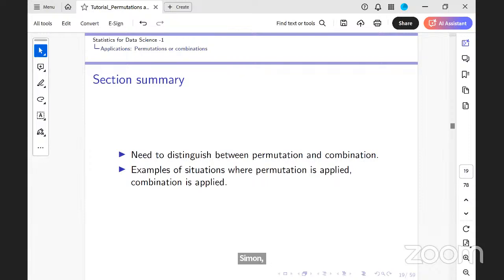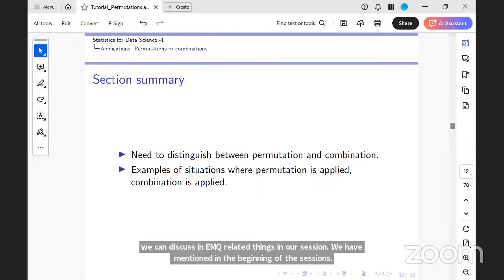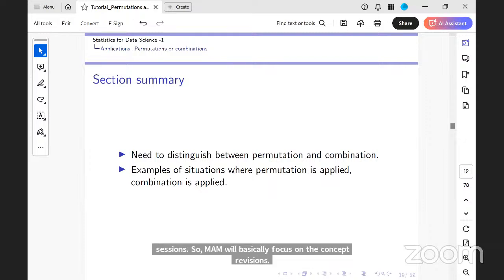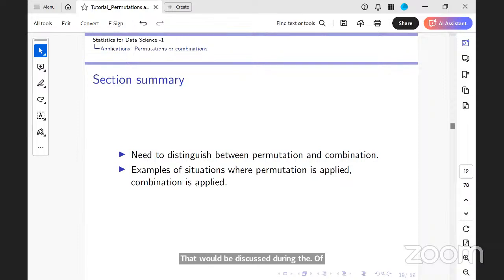Non-simultaneous is sequential. For example, I could pick up a ball, note the color, replace it and pick up the second ball. Picking up both balls together is not happening in a simultaneous way, whereas throwing 2 coins together is simultaneous. Is that clear?